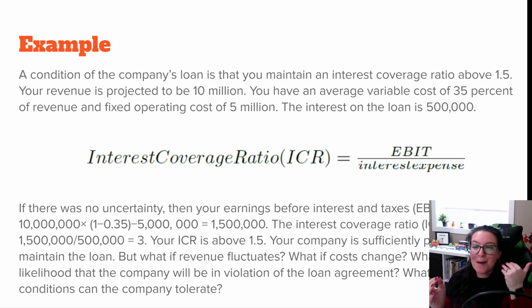Profitability: money coming in, money going out. Our revenue is the money coming in, right? So in this example, if we make $10 million, but then we have to pay for things, the money going out can be a fixed expense, so it's a set dollar amount, or it can be a variable cost. That is, the more you produce, sell, whatever, the more the cost goes up. So we have to ask ourselves, is that variable cost fixed at 35%, or could it vary? Maybe it's fixed. But what we don't know is the revenue. And then the question is, are our fixed costs known? If those are known variables, then that's not going to change.